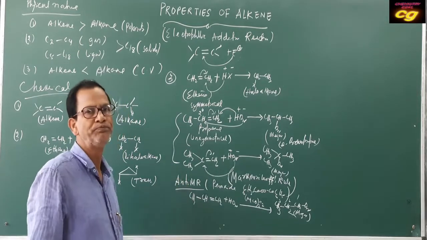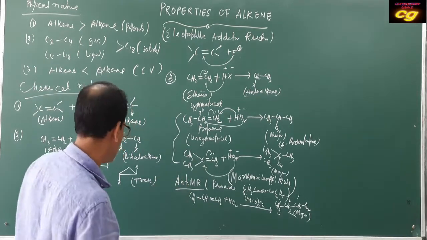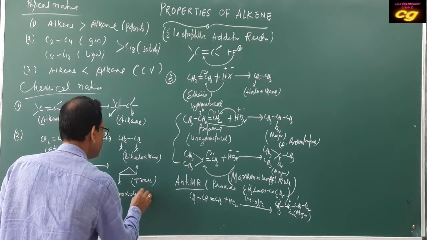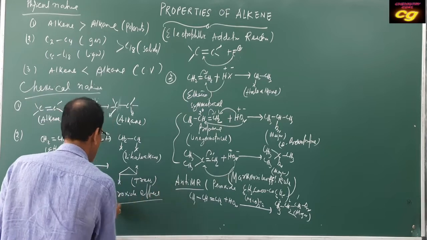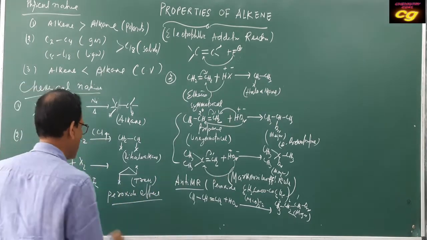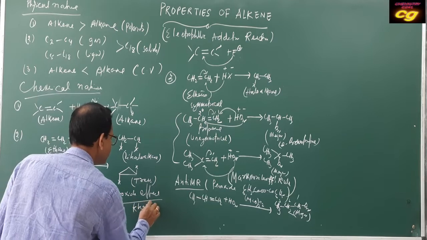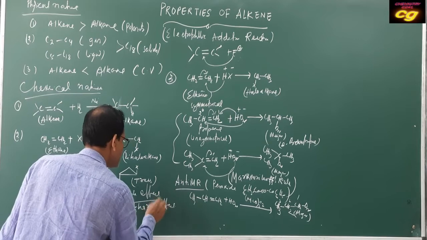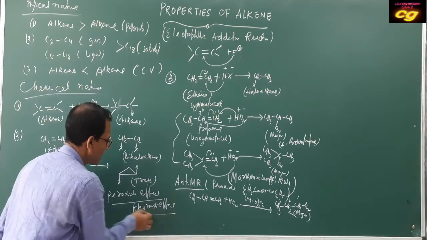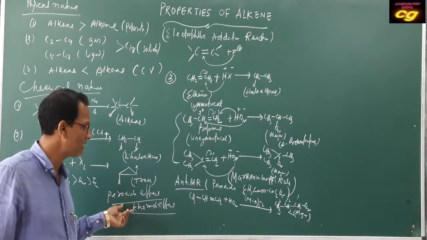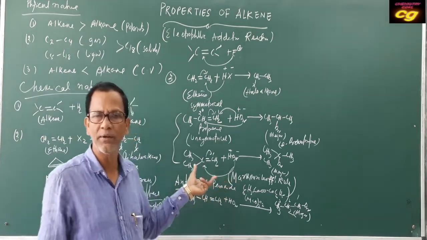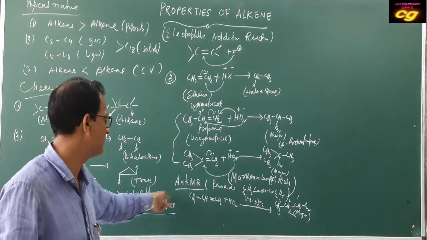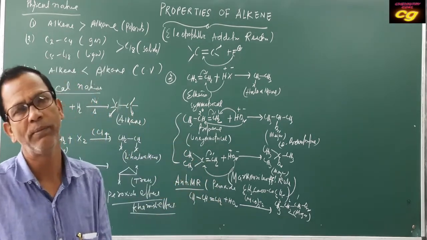It is also called the peroxide effect, and also the Kharasch effect. Three names: anti-Markovnikov's rule, Kharasch effect, or peroxide effect. These are the opposite of Markovnikov's rule.